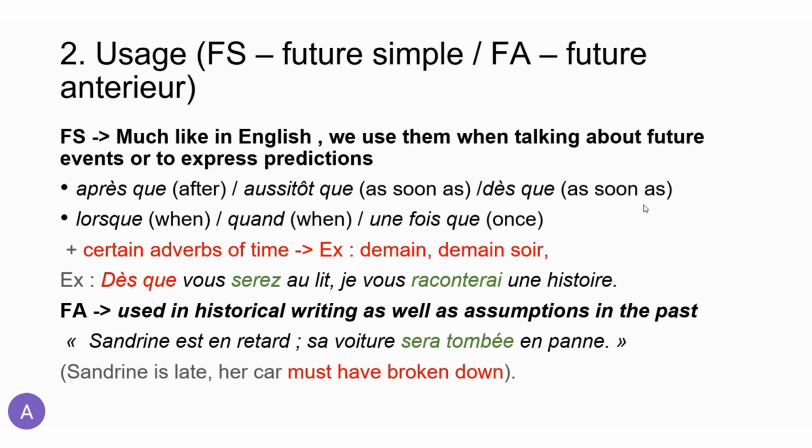Or you can also use certain adverbs of time such as demain, demain soir, demain matin, and so on, which mean tomorrow, tomorrow evening, tomorrow morning, and so on, in order to make predictions. You can make predictions about anything. I mean, really, you can make predictions about the weather. Demain soir, il pleura.